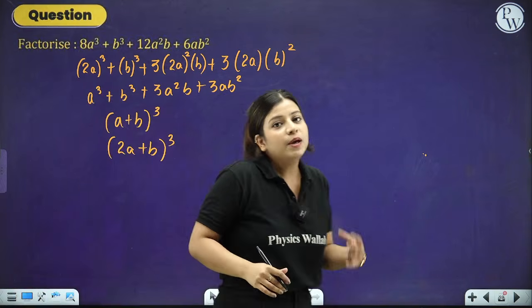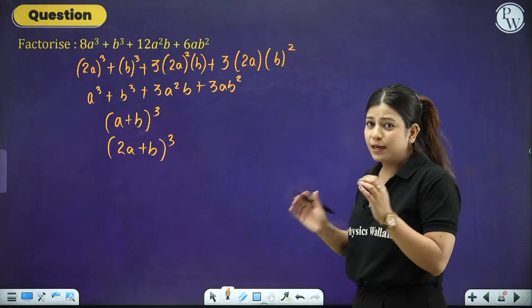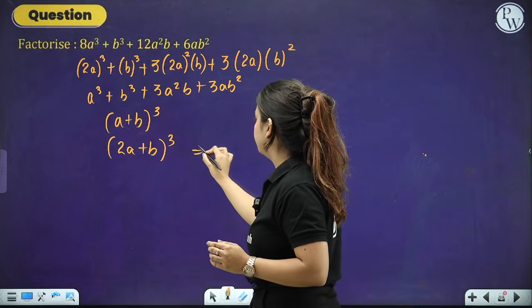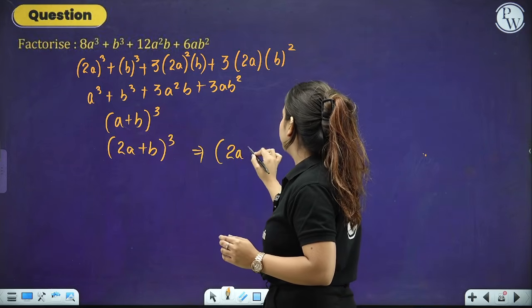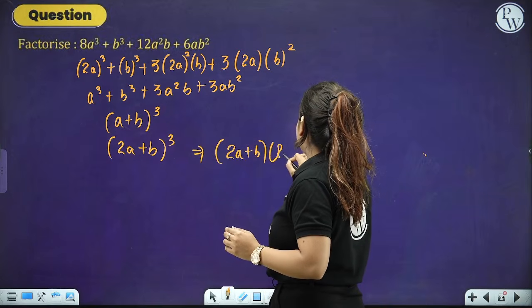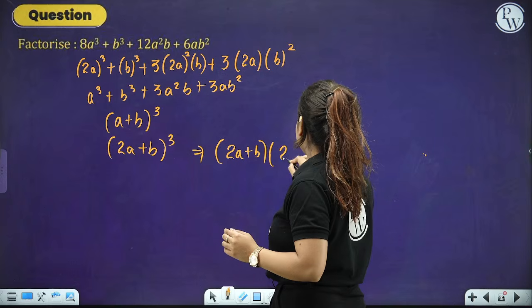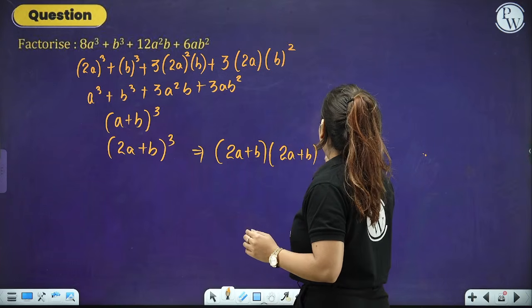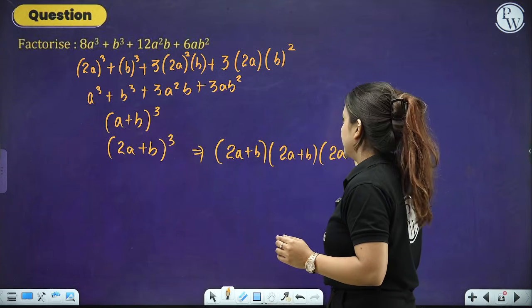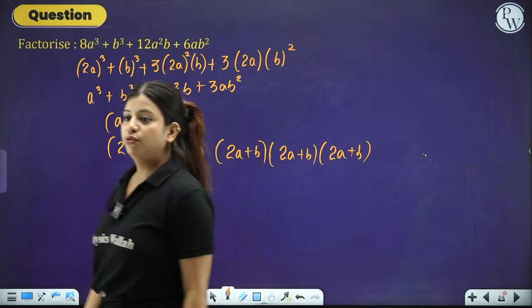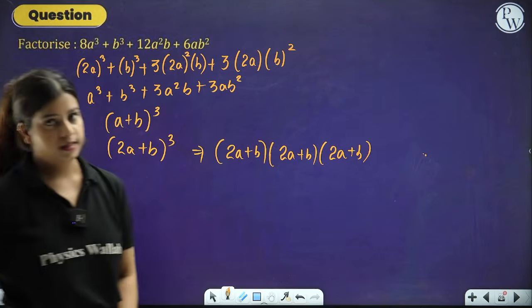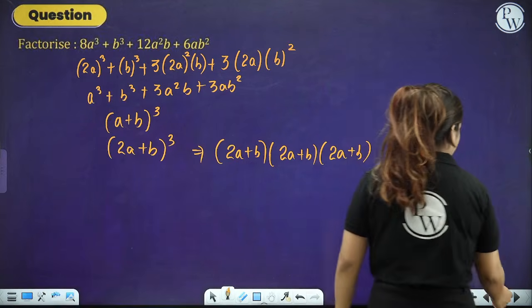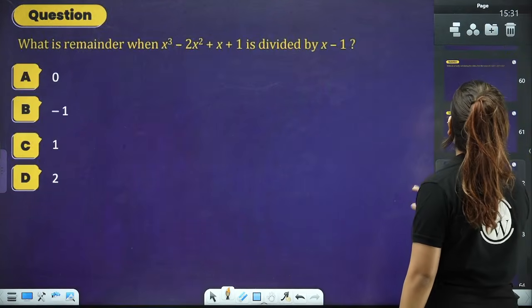So 2a plus b whole cube, if you have to factorize, that means factor form, you have to write it. So this will become 2a plus b into 2a plus b into 2a plus b. That's it. This is what you have to write down. As simple as that. So this is all about the identity part.